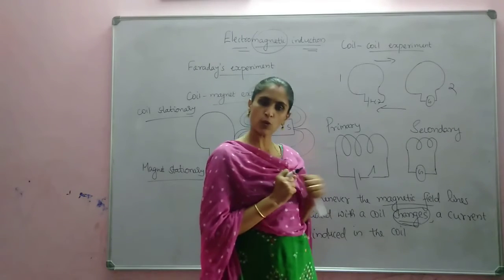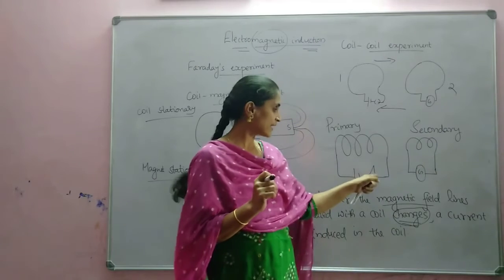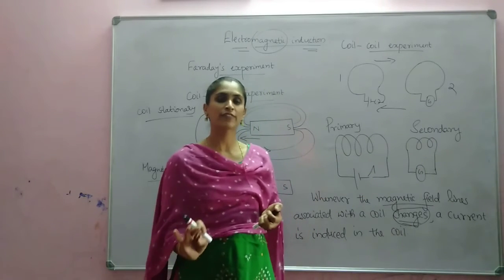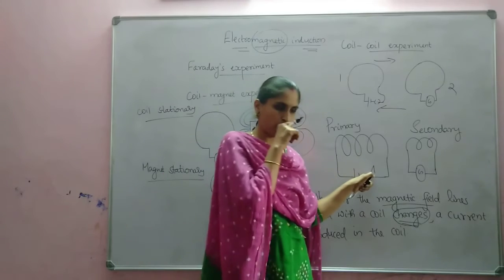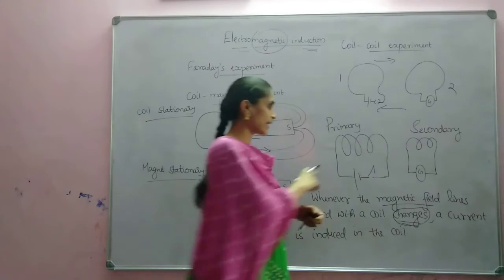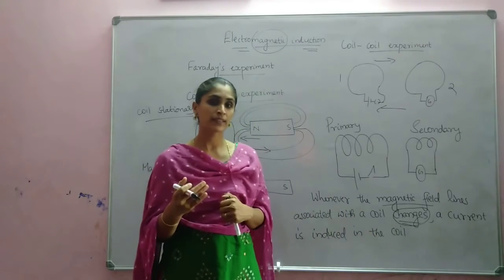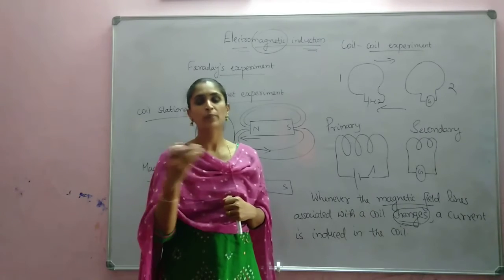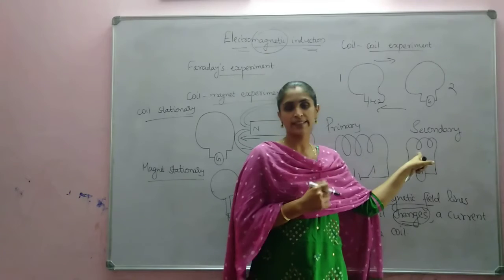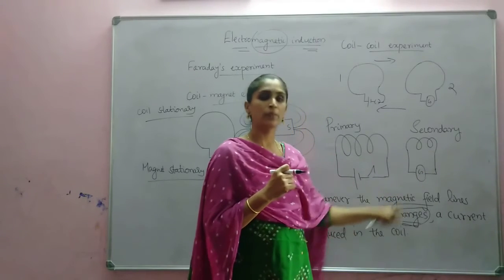And the last one here, how is current produced? If you are closing the key, initially what are the field lines? Since the key is open, no current is flowing, so no magnetic field lines are there. As soon as the key is closed, what happens? A current passes through this primary coil. When a current passes through the coil, it will produce a magnetic field. So the magnetic field lines associated with this coil will change, because of which current will be induced.